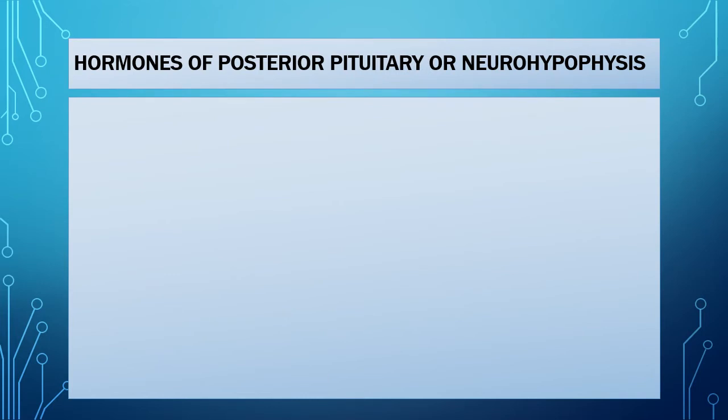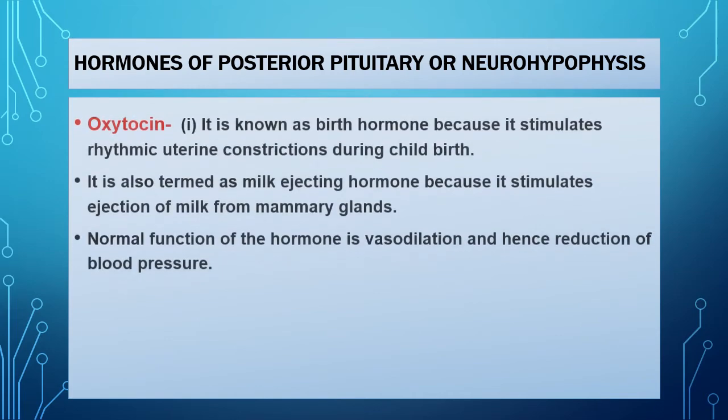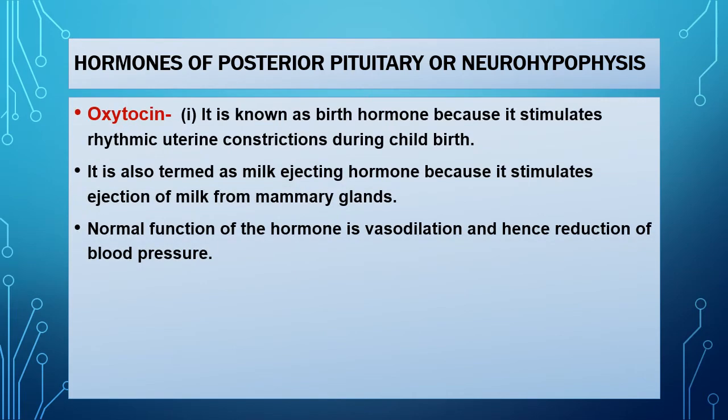Then hormones of posterior pituitary gland or neurohypophysis. We know that from posterior pituitary gland we have two hormones, oxytocin and vasopressin. So let us first discuss oxytocin. It is also known as birth hormone because it stimulates the rhythmic uterine contraction during childbirth. It is also termed milk ejecting hormone because it stimulates ejection of milk from the mammary gland, and a normal function of the hormone is vasodilation and hence reduction in blood pressure.